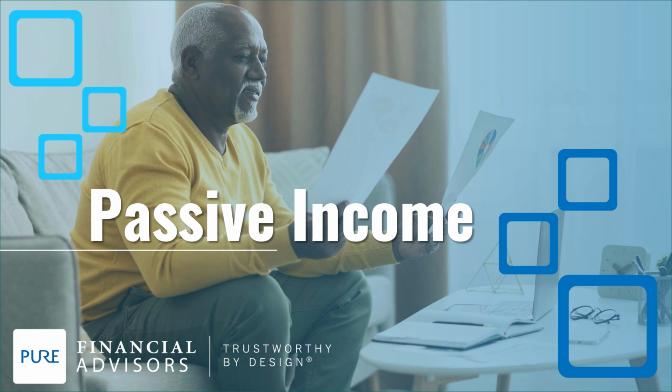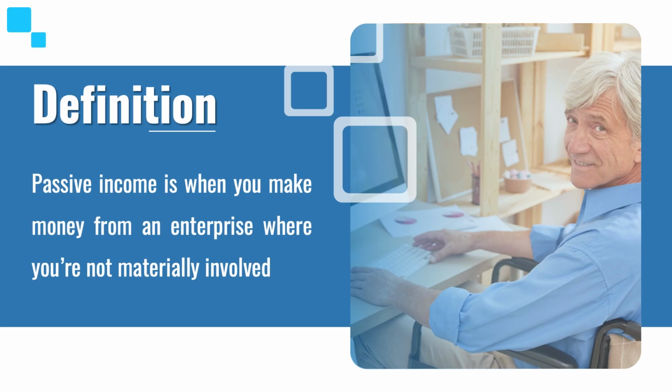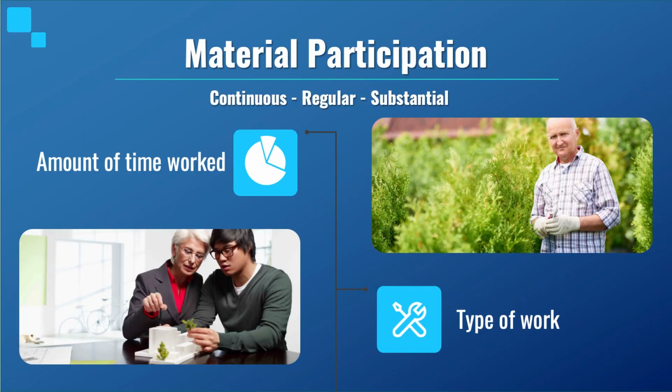Today's financial tip is about passive income and its ability to create supplemental income for individuals to enhance their lifestyle both while working and in retirement. As defined by the IRS, this is when you make money from an enterprise where you're not materially involved. An important distinction to determine active versus passive income is what's called material participation. Material participation is defined as being continuous, regular, and substantial.